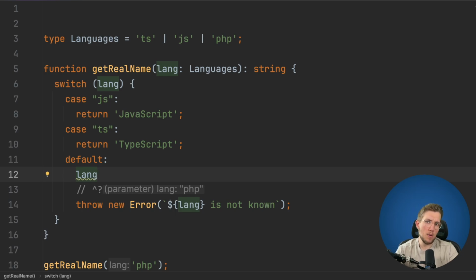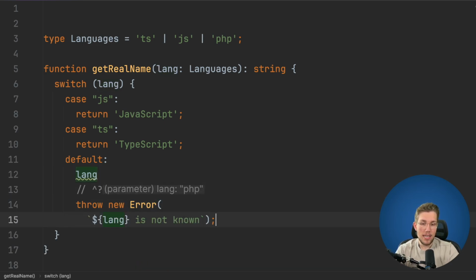So how can we have both runtime and compile time safety? Well, we can use the never type. What we can do is say in this case, lang satisfies never. With satisfies, we say the type of this variable has to satisfy this type. And this, of course, does not satisfy it, because we can see here this is just a string and it's not never.